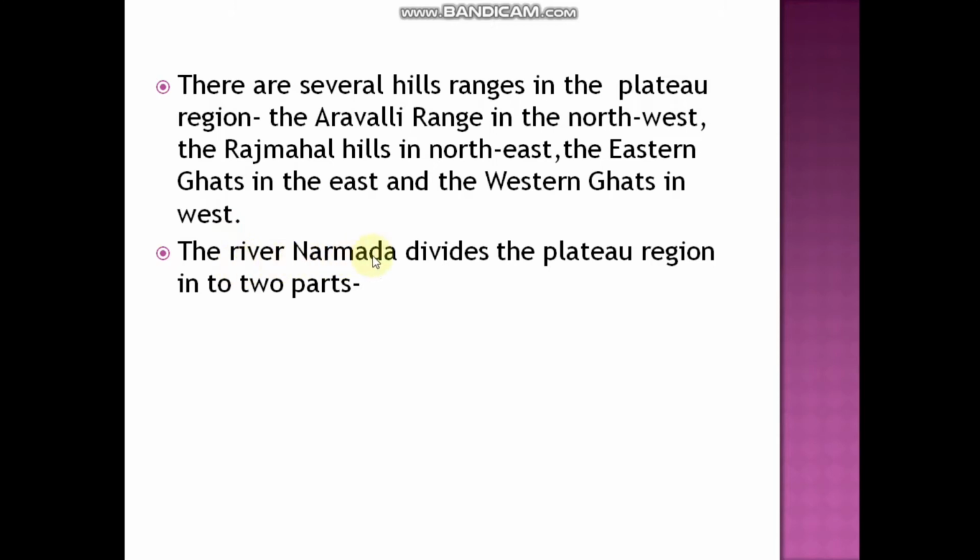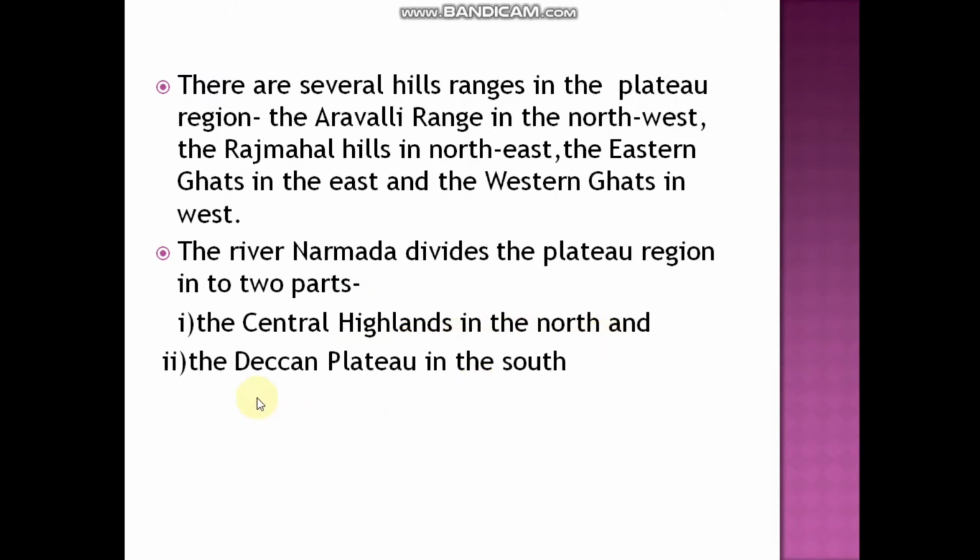Next, the river Narmada divides the plateau region into two parts. One is the Central Highland in the north and the other is the Deccan Plateau in the south. So which are the two? The Central Highland in the north and the Deccan Plateau in the south.